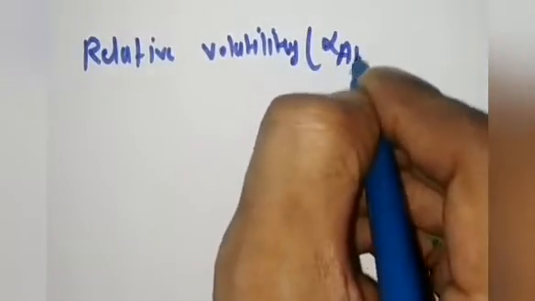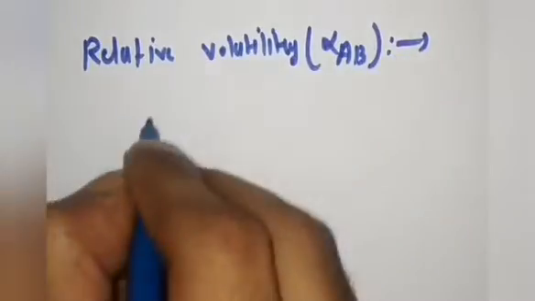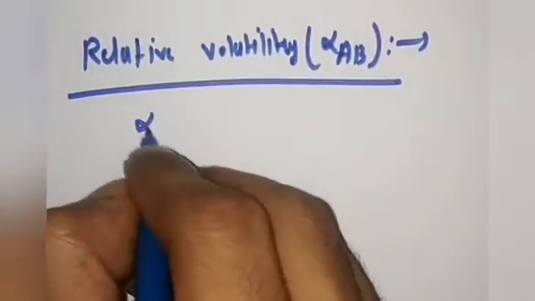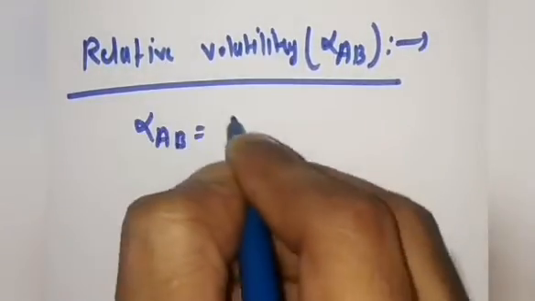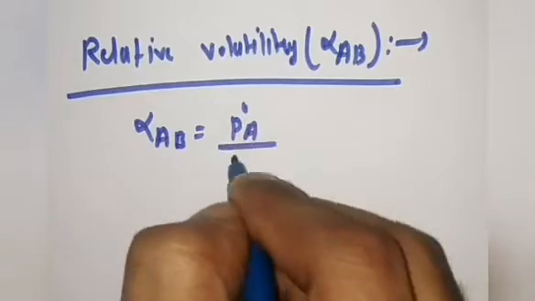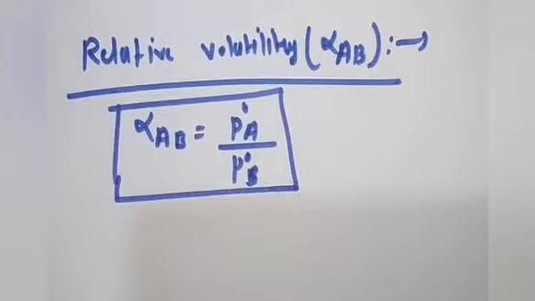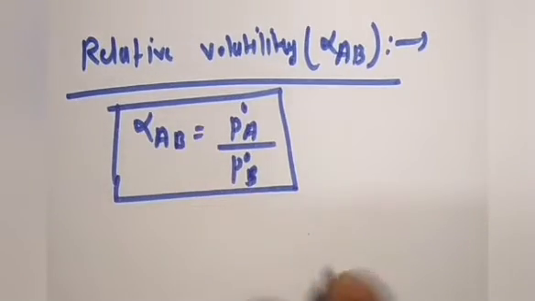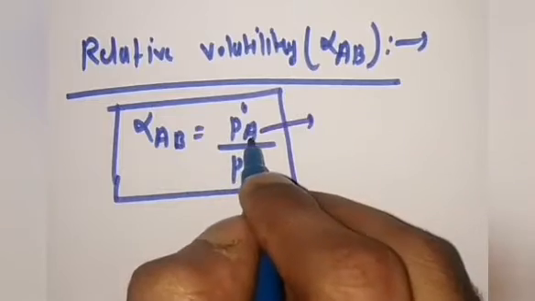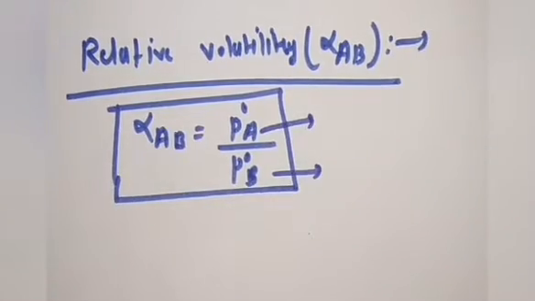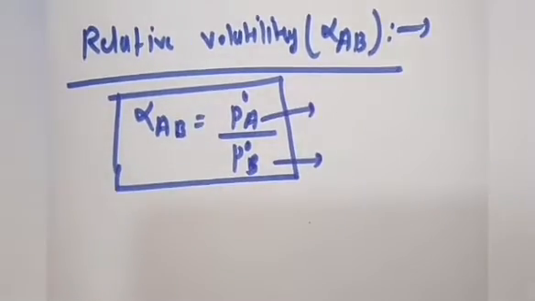I denote it as alpha AB. If you are going to define alpha AB, it is equal to P naught of A upon P naught of B. That is, the saturation pressure of component A divided by the saturation pressure of component B. That will be called the relative volatility.